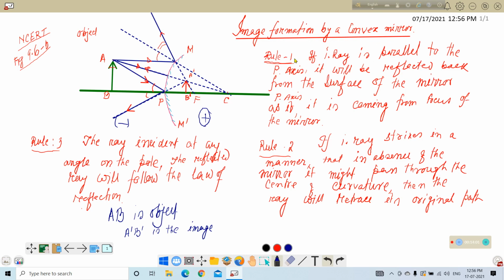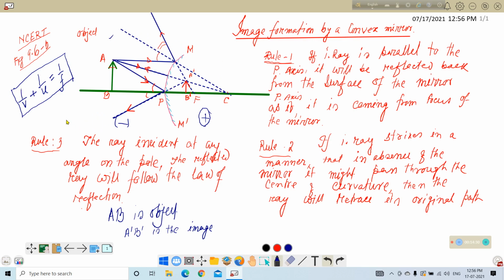And we have already deduced an equation there, and the equation is like this: 1 by V plus 1 by U, remember this, is equal to 1 by F. The same form of the equation may be deduced from this figure also.